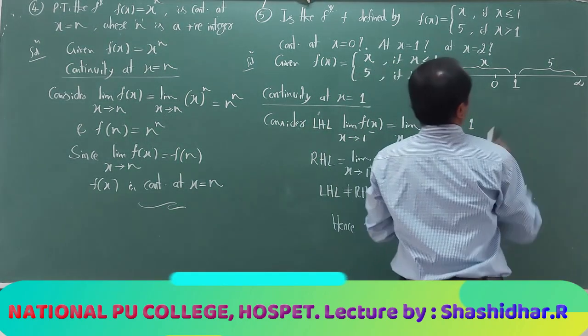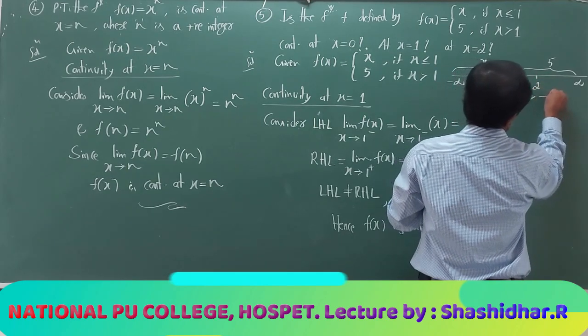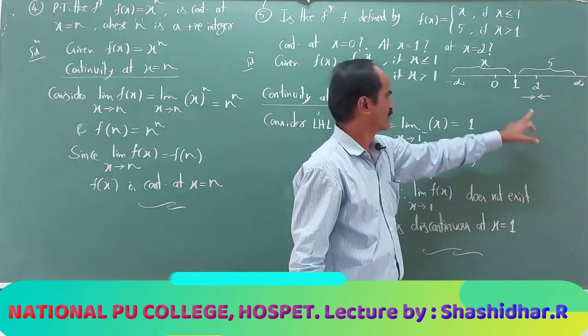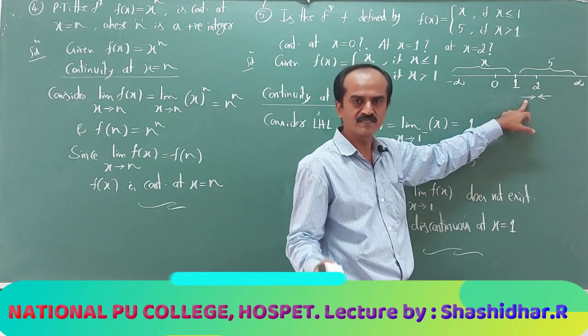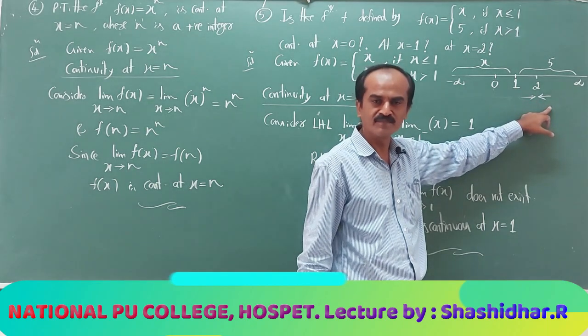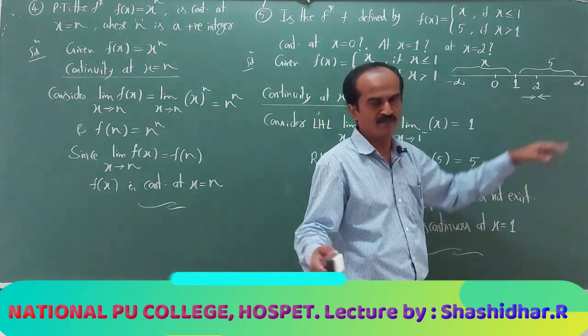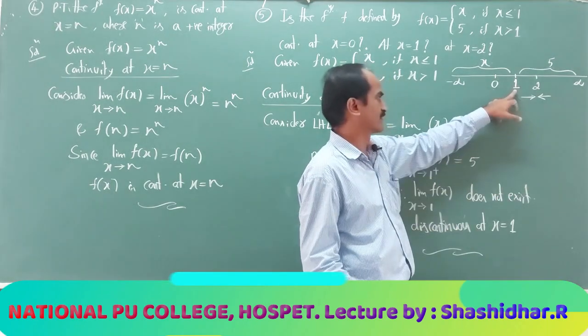You see 2 may be somewhere here. As x approaches 2, either from the left side or from the right side. Whenever x approaches 2 from the left side means 1.999, x approaches 2 from the right side means 2.001. 1.999, 2.001, both are greater than 1.